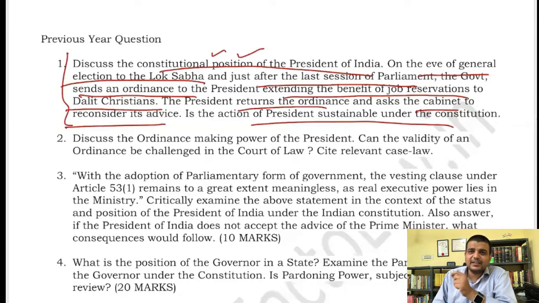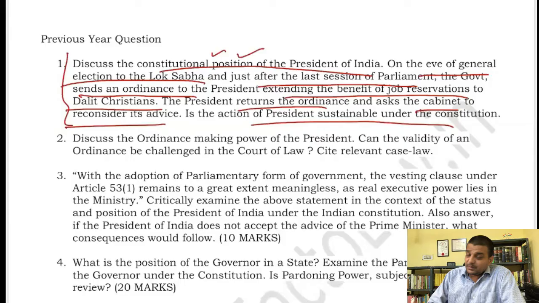It was on the eve of the general election, just before it, which means the house still persists. If the house had been dissolved, a separate matter would have arisen in this question. But the house is still existing; it has been prorogued, but it still exists. It means the prime minister's advice will be binding. The only case where the prime minister's advice is not binding is if the house is dissolved and he is a caretaker prime minister. That is again a constitutional convenience.